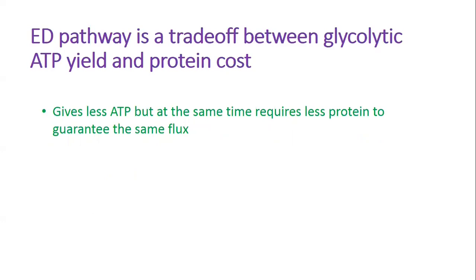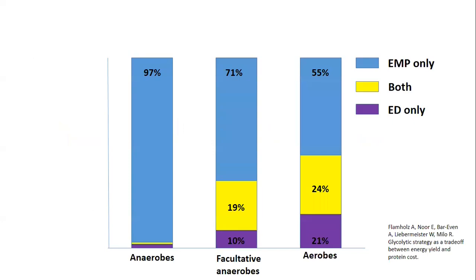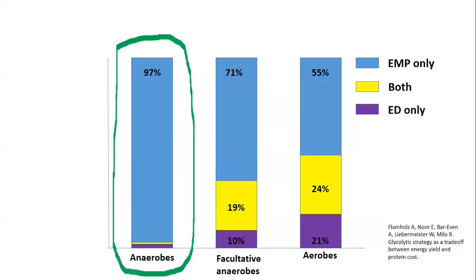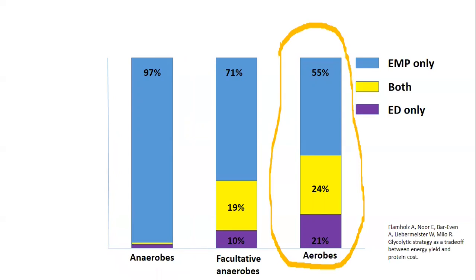Under this hypothesis, organisms that depend on glycolysis for ATP production, for example, fermentative anaerobes, will tend to use the EMP pathway, while organisms with alternative sources of ATP, such as aerobes, will favor the ED pathway. Some studies support this hypothesis.